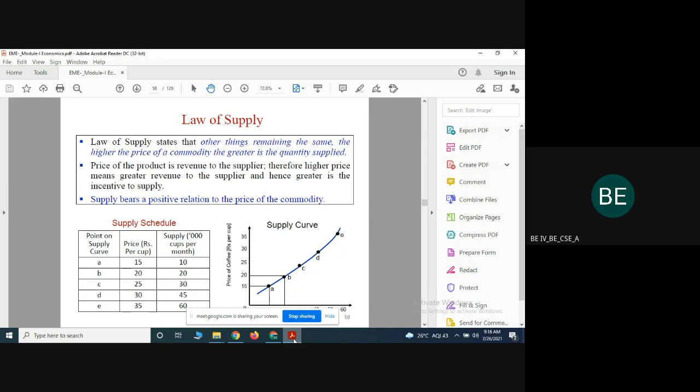If the price of the cup is 15 rupees, the supply per month is 10. If the price is 20 rupees, the supply per month is 20. If the price is 25 rupees, the supply per month is 30. Previously I said supply has a positive relationship with the price of the commodity; then the seller gets more profit.